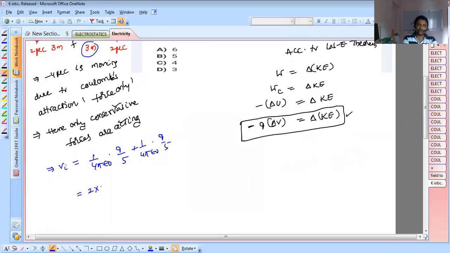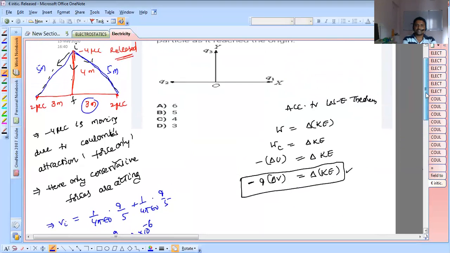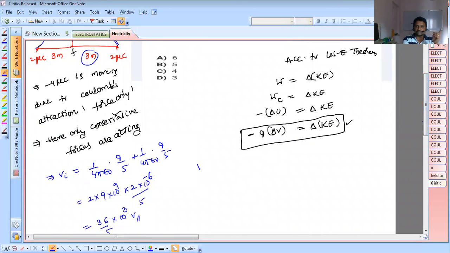So that is 2 into 1 by 4 pi epsilon naught, which is 9 into 10 power 9, Q is 2 microcoulomb, that is 2 into 10 power minus 6, by 5. So that is 4 9 36, so 36 into 10 power 3 by 5 volt. This is the initial potential at position I. Now what is the final potential?